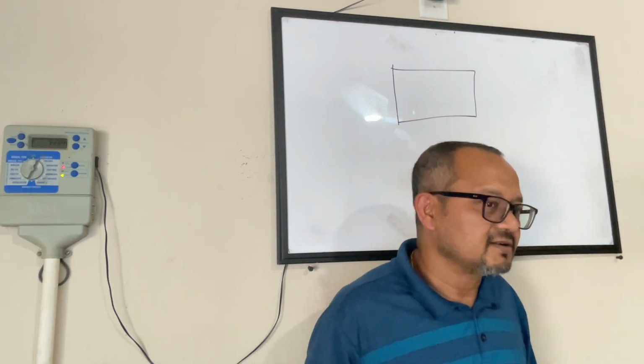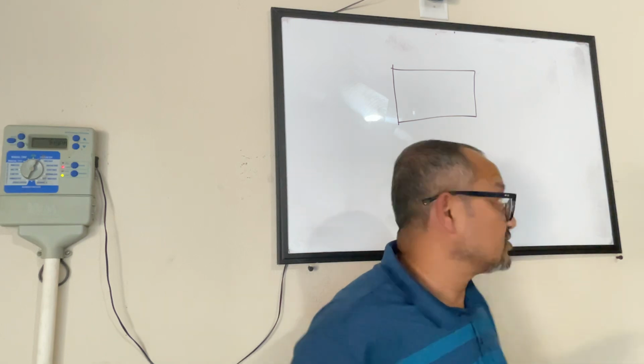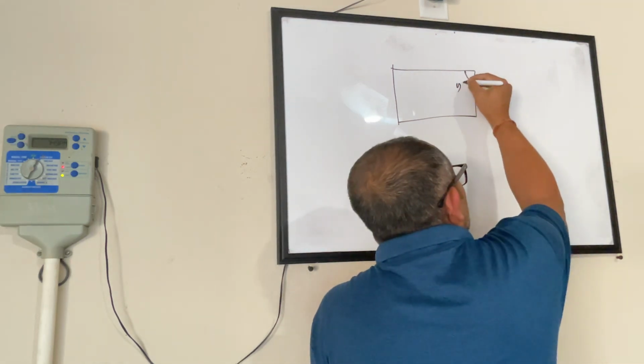The opposite sides are equal. Yes, the opposite sides are equal and it has 4 right angles. So basically all the angles are 90 degrees.